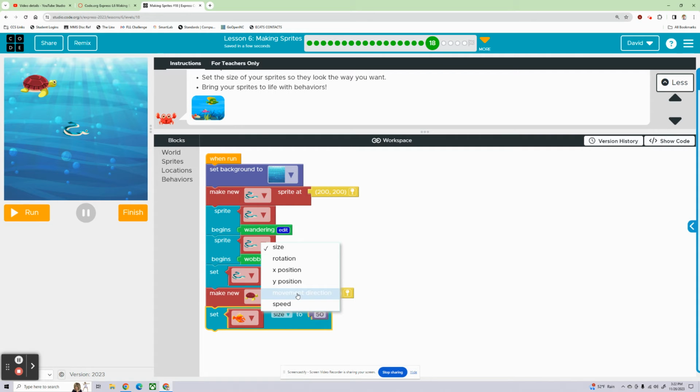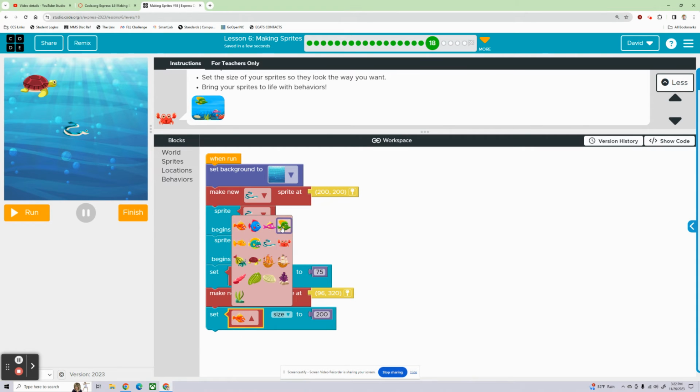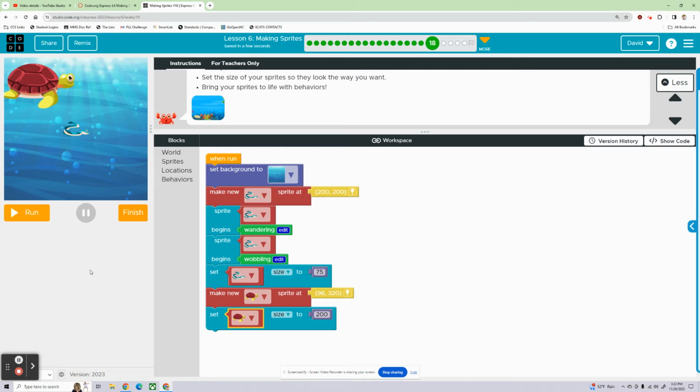Bruh. And, 200. Big turtle. Oh, whoops. Yep, gotta choose the turtle here. Yeah, big turtle. All right, and that's interesting. Movement direction, rotation, speed. Huh.